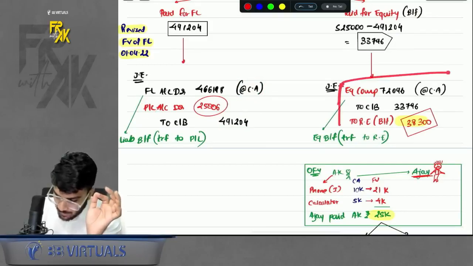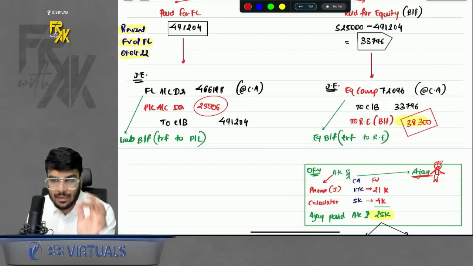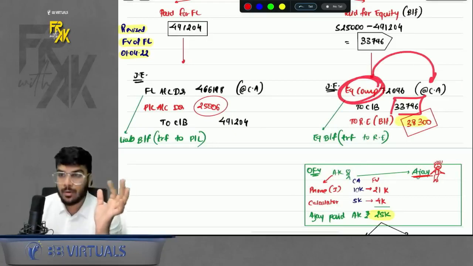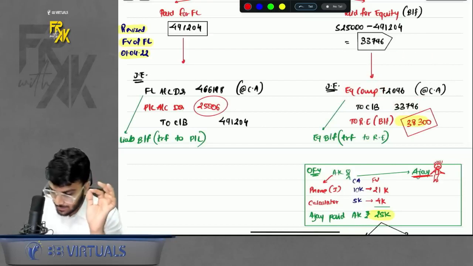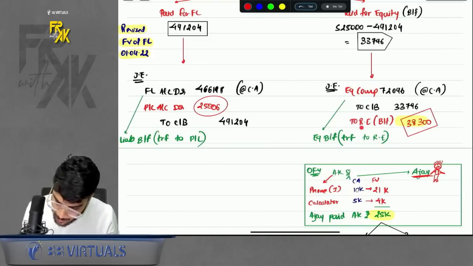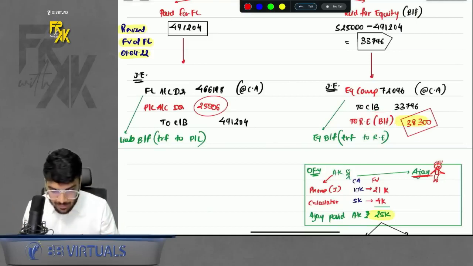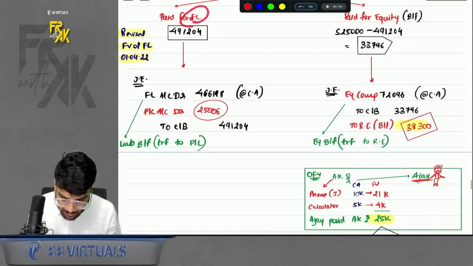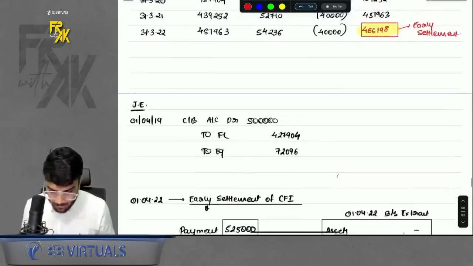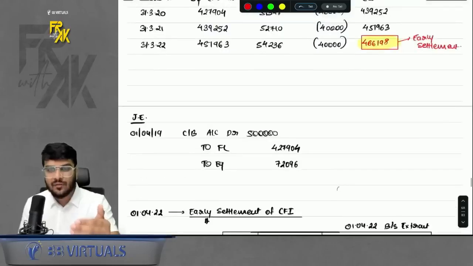In case of equity, whenever you are settling any equity element, you made this much payment, the equity amount will go out at carrying amount, and the balancing figure will be transferred to retained earnings. See, whenever you are settling any equity element, the difference will also be transferred within other equity only. But whenever you are settling a liability element, the difference will be transferred to profit and loss. This early settlement point is very important. You might find it tricky on the face of it, but it is very simple.